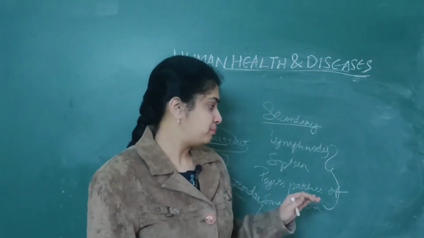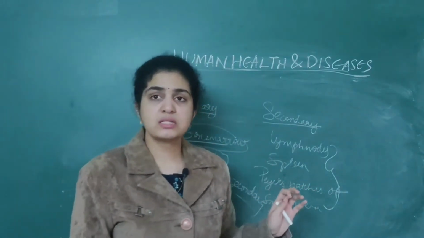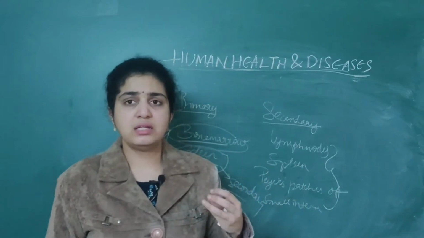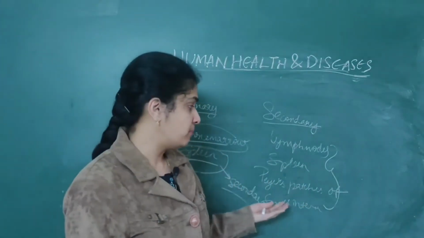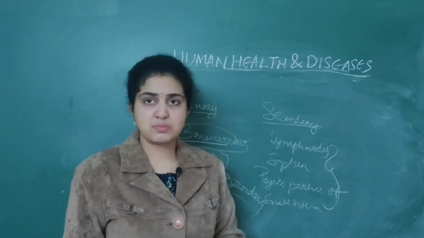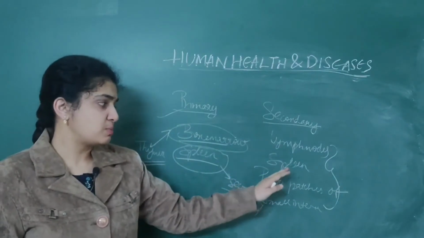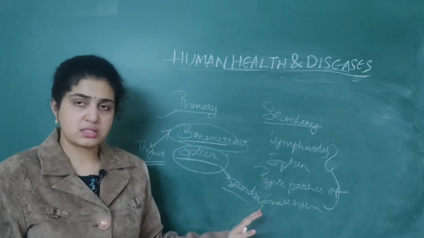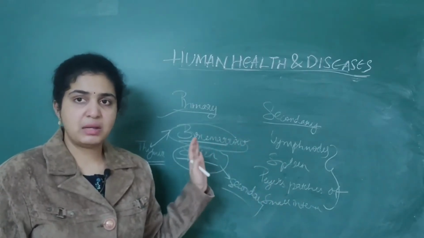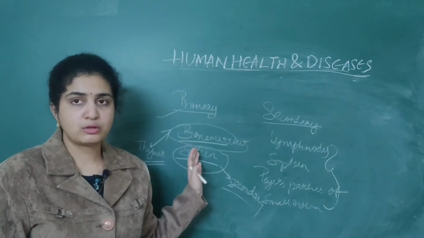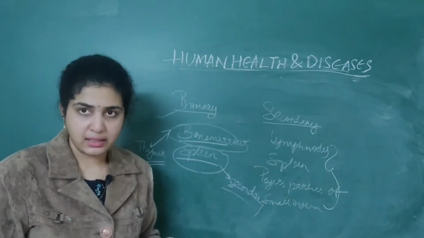In the small intestine, whatever food particles and microorganisms enter our body are trapped in the Peyer's patches. So I want you to clearly differentiate between the lymph node, spleen, and Peyer's patches of the small intestine. And in bone marrow and thymus, lymphocytes are produced; here they will act basically.